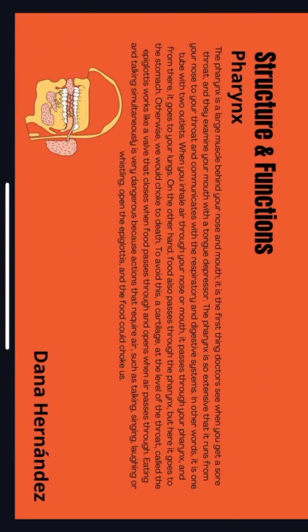When you inhale air through your nose or mouth, it passes through your pharynx, and from there it goes to your lungs. On the other hand, food also passes through the pharynx, but from here it goes to the stomach. Otherwise, we could choke to death. To avoid this, a cartilage at the level of the throat called the epiglottis works like a valve that closes when food passes through and opens when air passes through. Eating and talking simultaneously is very dangerous.